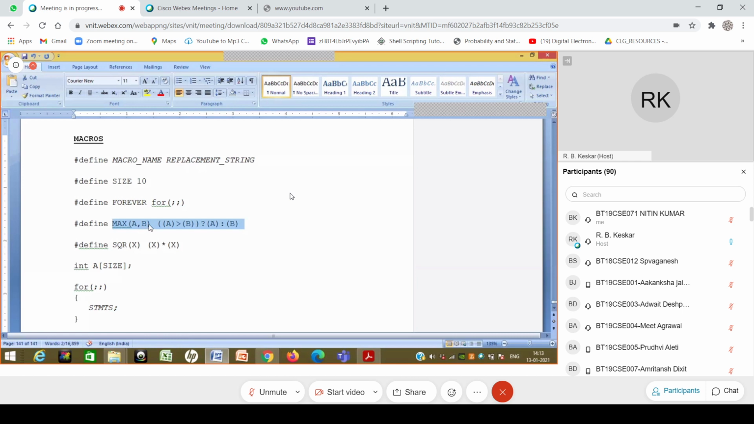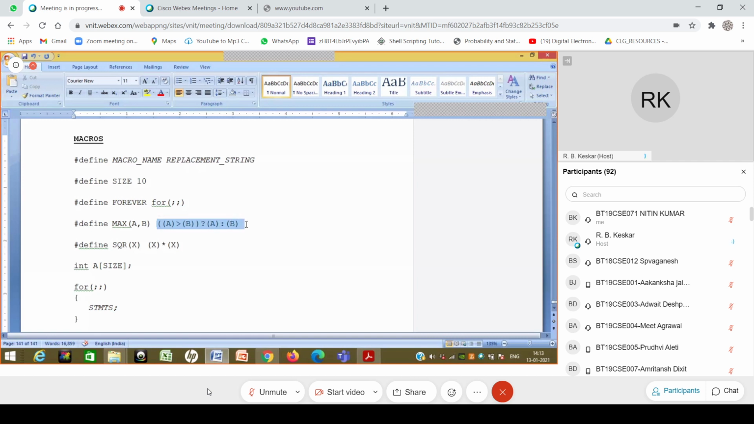When you do i equal to max of, let's say, x comma y, at that point the type check will be done. But otherwise, there is no type check done as part of hash define. Again, it does replacement of strings. And the last point I want to make is that although I have said the replacement string is just up to the end of the line, that is not completely correct.